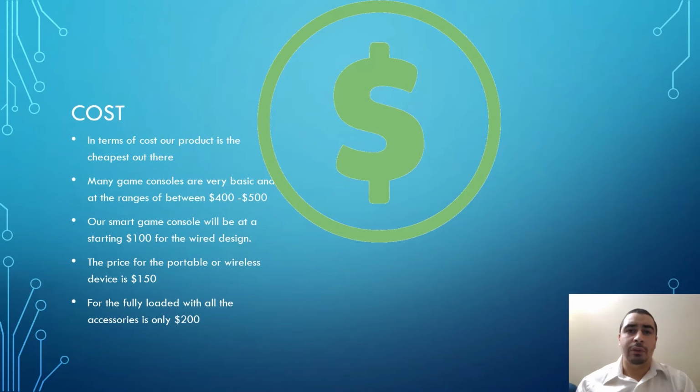You have gaming consoles nowadays that are around $400 to $500, and they're only going to go up. Our product at the starting cost is $100, which is the basic, contains all the gaming and software necessary, and it's just the one that you plug into the TV. So you will use it as a gaming console with all the amenities included. The $150 version will include the GPIO general purpose input-output pin screen that we will attach to it, and also you can choose the HDMI transmitter, which mirrors the device. For $200, you can include all of those accessories, and everything is still included.